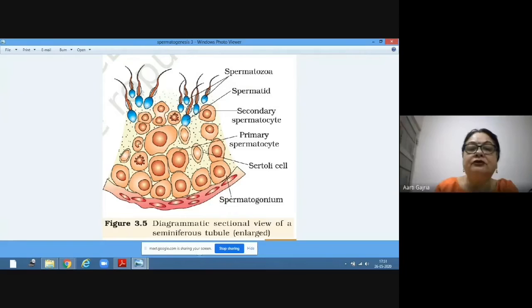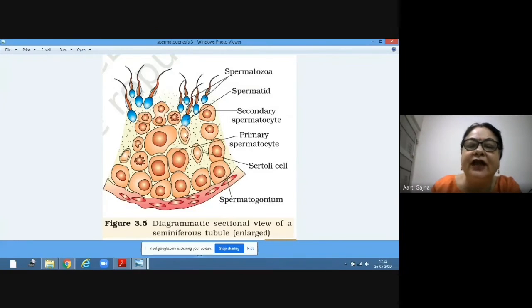spermatozoa, which are sperms. Now, once they are ready, before they get released from the testes, they get embedded into the Sertoli cells for nutrition, because Sertoli cell is for the nutrition. Can you see this? Yes, ma'am. This is the Sertoli cell and this is the head of the sperm.